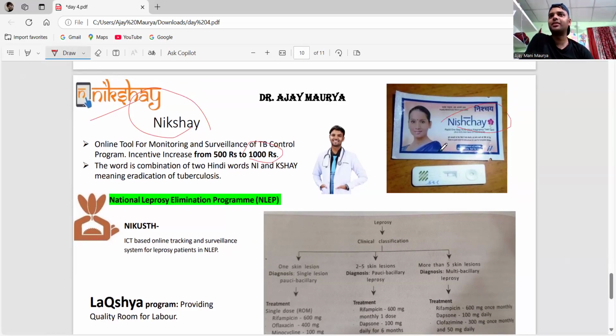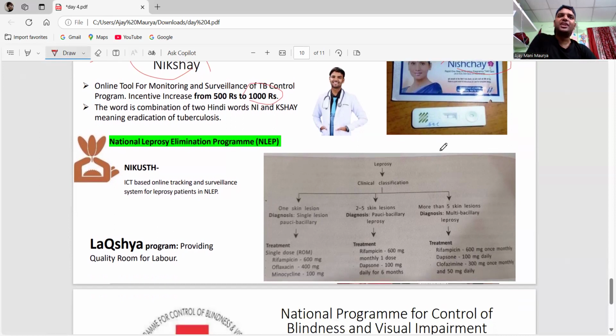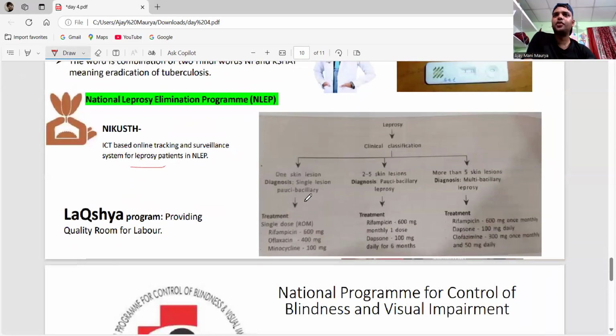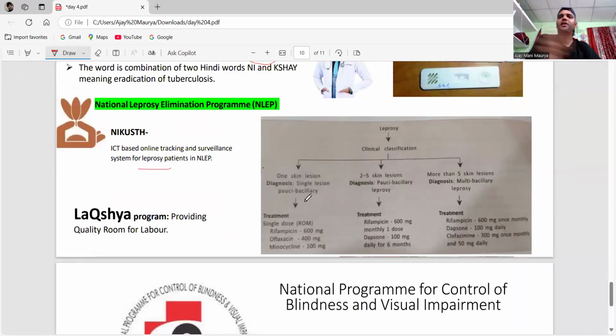Nikshay for TB, and then the Nikshay Poshan for nutrition support. Remember, there is also Nikusth, which is the system for leprosy patients. Remember for leprosy, guys, how we are going to manage it. If there are 2 to 5 skin lesions, it is paucibacillary, otherwise multibacillary leprosy. Remember the treatment.